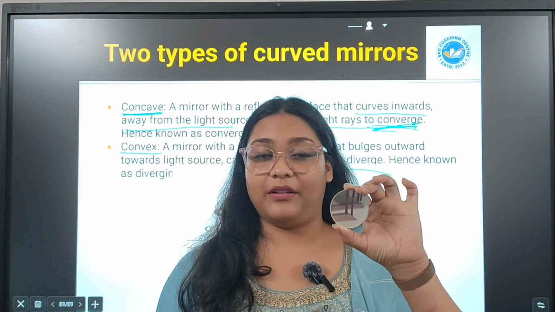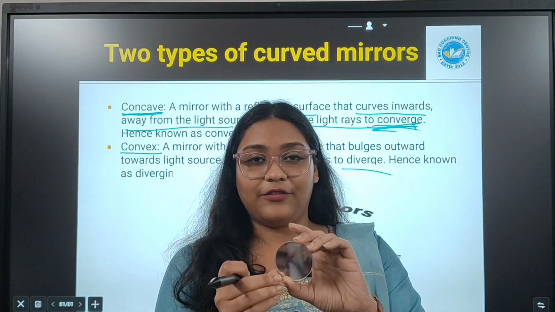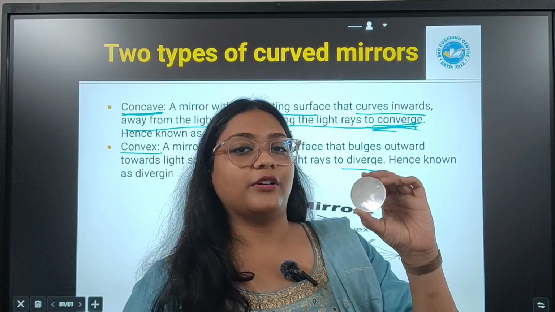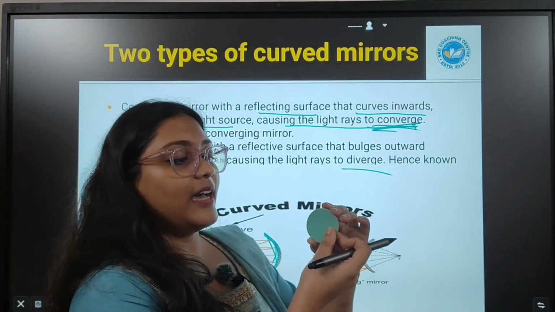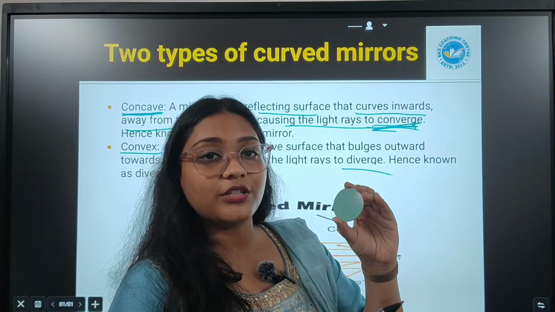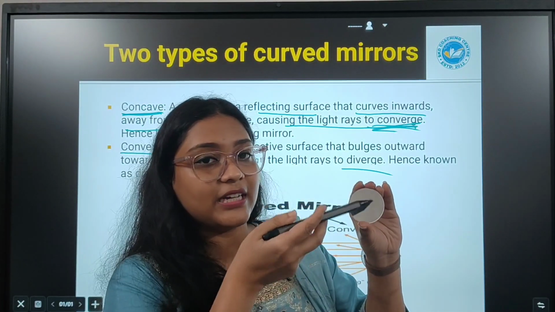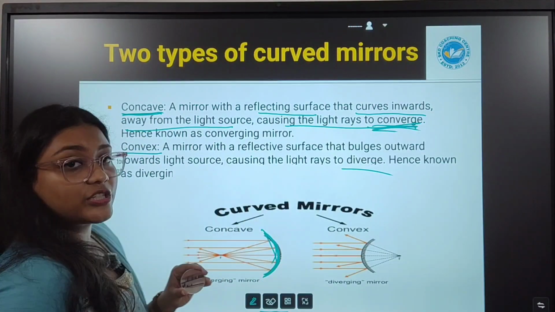This is a concave mirror. Concave mirror में जो reflecting surface होता है, it is curved inwards. If you can see, the mirror is curved inwards, ऐसे. And as I told you, mirrors have one side polished or other painted. The back side of the mirror is painted, whereas the reflecting surface is curved inwards. And concave mirrors are converging mirror.